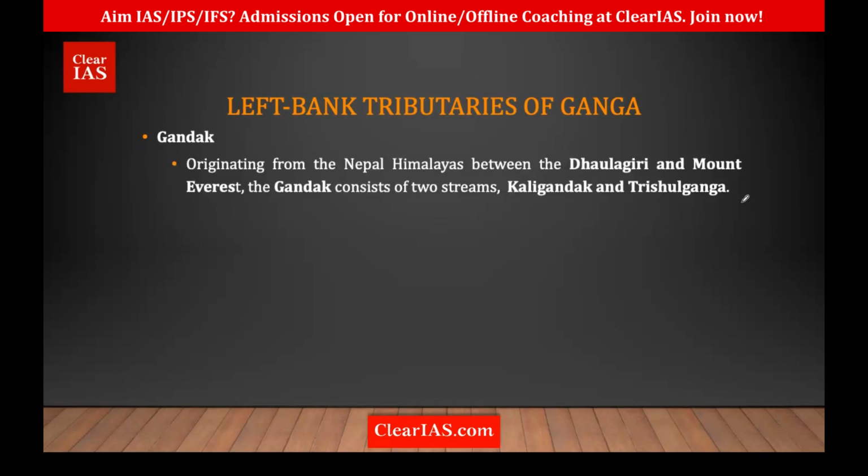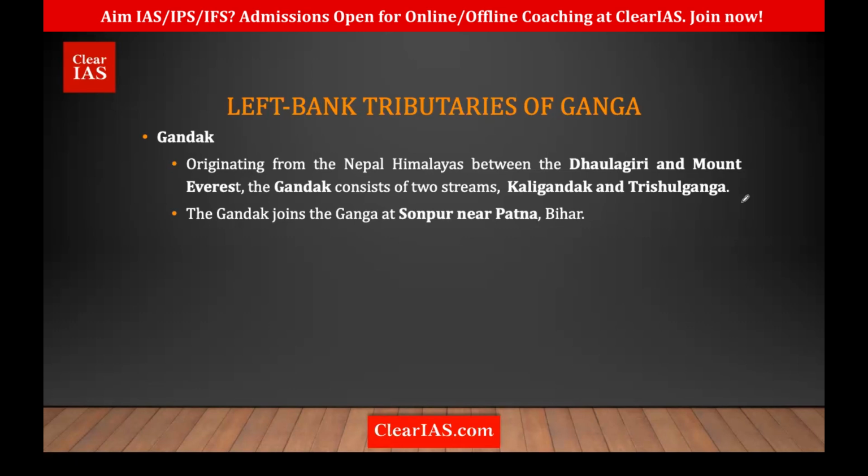Okay, it is originating in Nepal Himalayas between Dhaulagiri and Mount Everest. Okay, and it has two streams, Kali Gandak and Trishul Ganga. So these Kali Gandak and Trishul Ganga merge and form what? Gandak, and it meets Ganga at where? Sonpur near Patna. Remember, most of them meet at Patna. Okay, so Gandak joins Ganga at Sonpur near Patna.